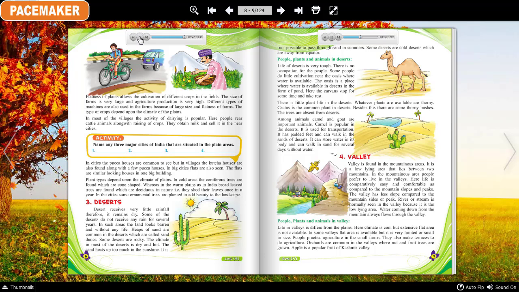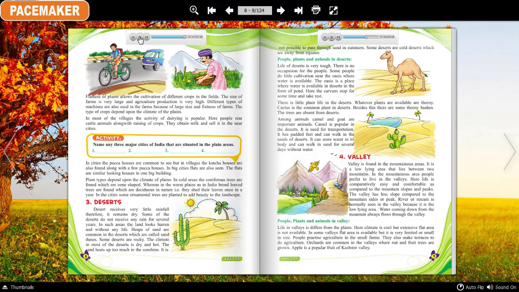4. Valley. Valley is found in the mountainous areas. It is a low-lying area that lies between two mountains. In the mountainous area, people prefer to live in the valleys. Here, life is comparatively easy and comfortable as compared to the mountain slopes and peaks. The valley has less slope compared to the mountain sides or peak.